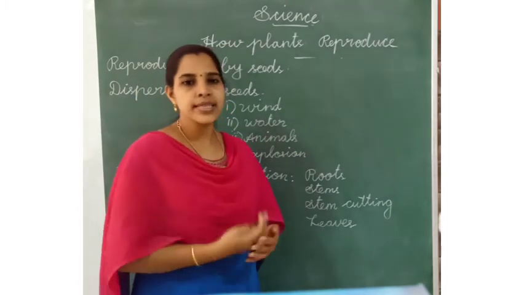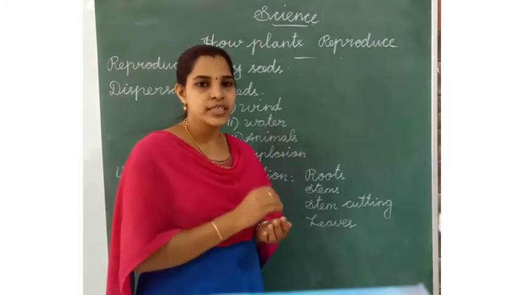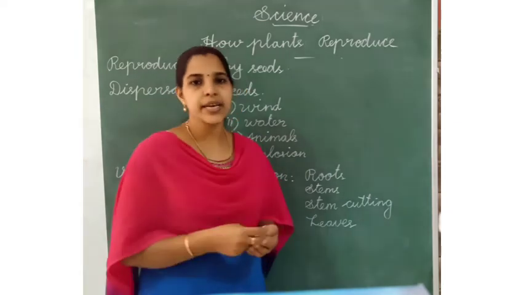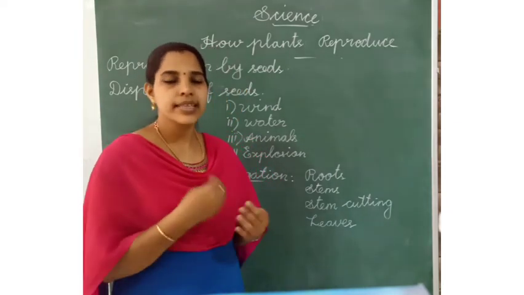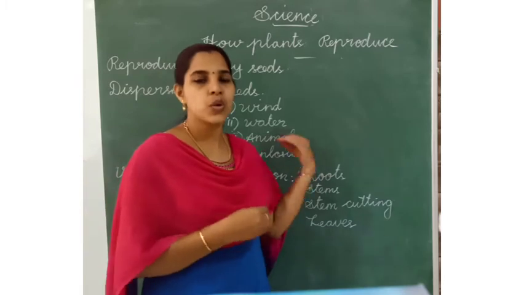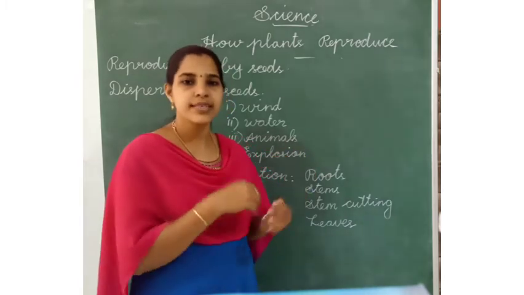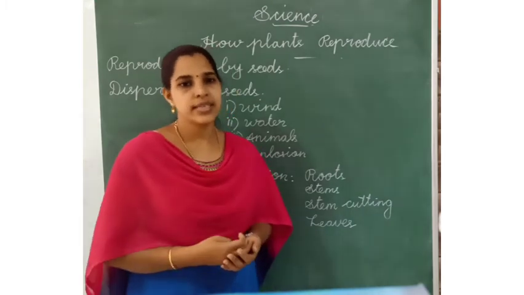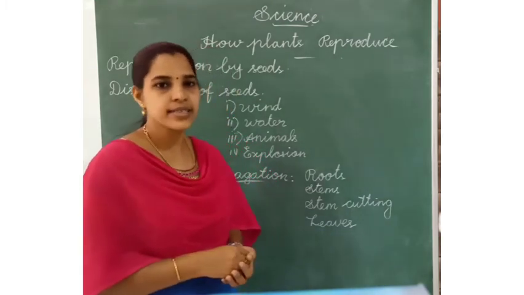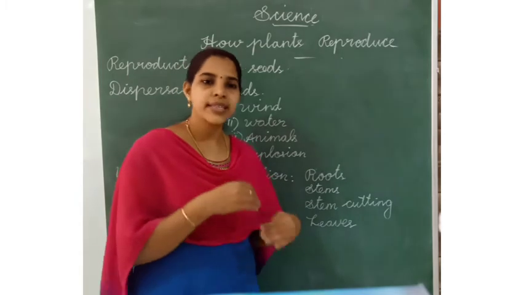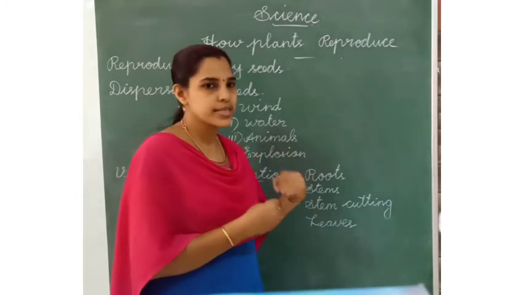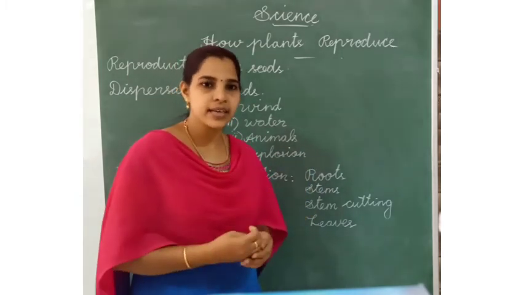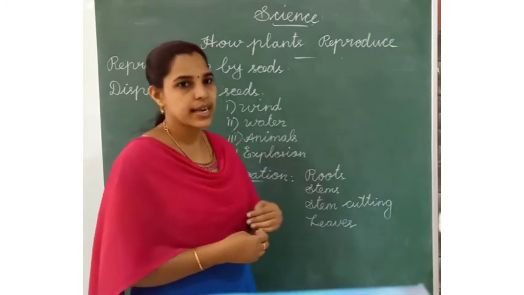To grow, the seeds need many things. What are the important things needed to grow a plant from a seed? Air, water and sunlight. Before growing, the seed first needs air, water and sunlight.